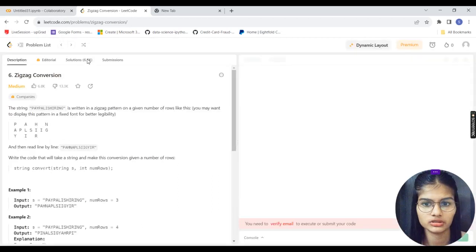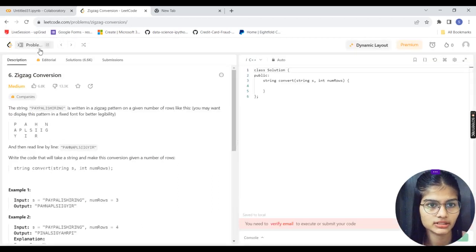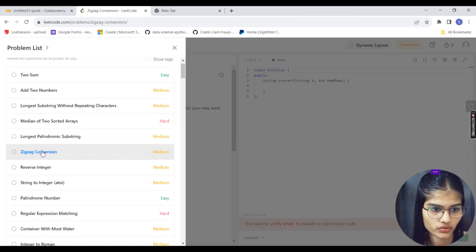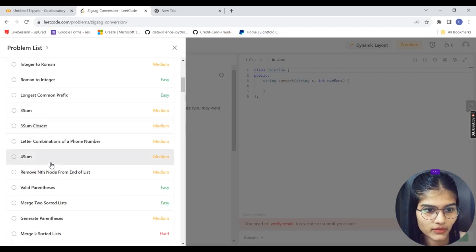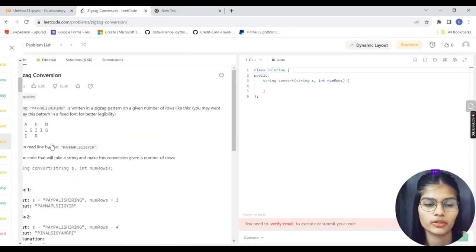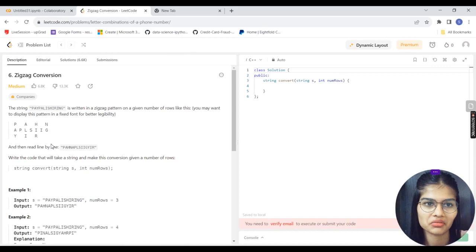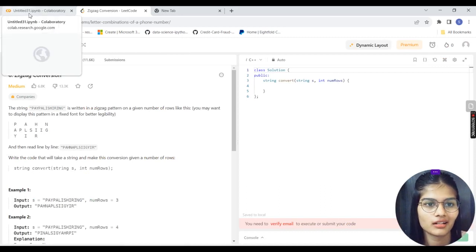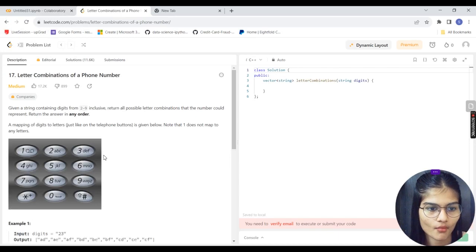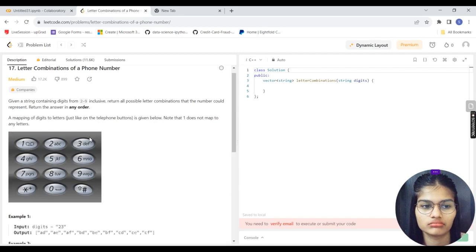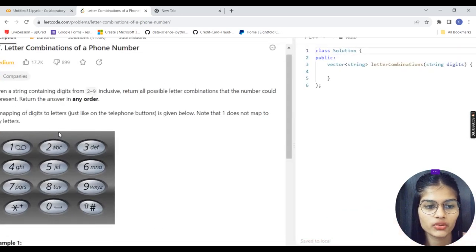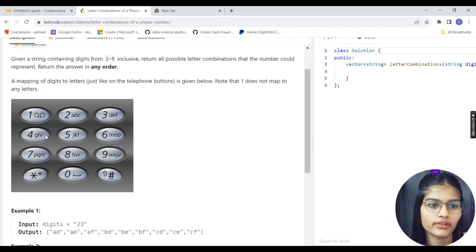I would just zoom this out and go over my problem list, and this is my question, the letter combinations of a phone number. So 2 refers to A, B, C, 3 refers to D, E, F, and then 4, 5, 6, 7, 8, 9. We have this photo which represents all the different mappings.